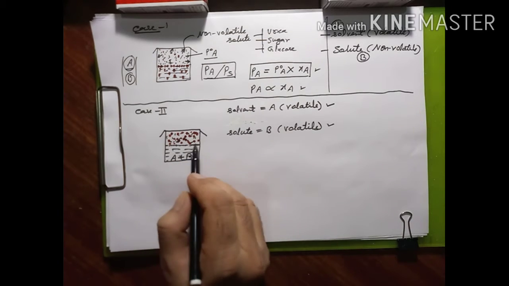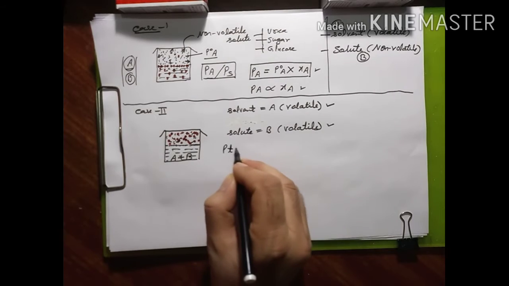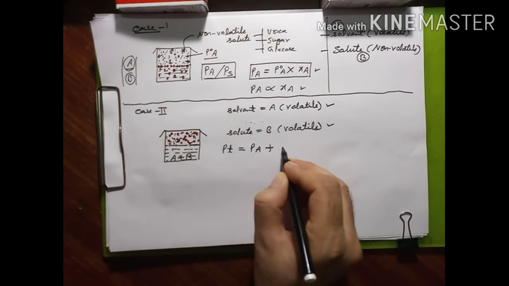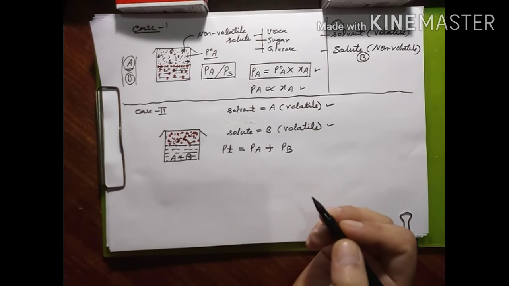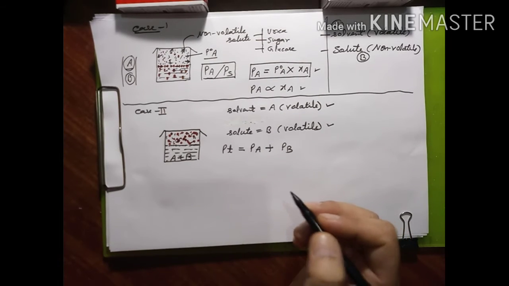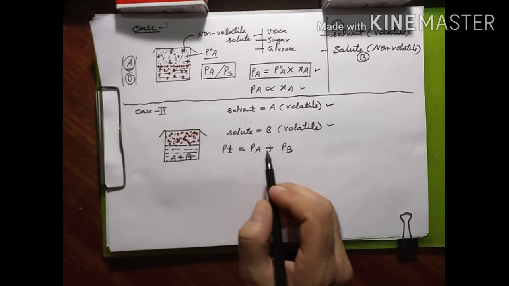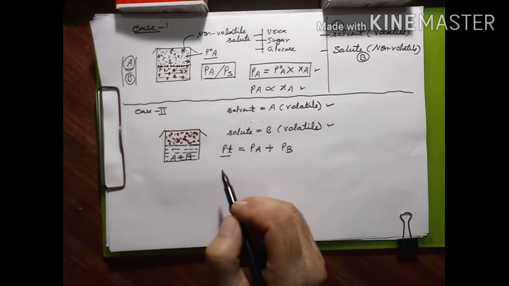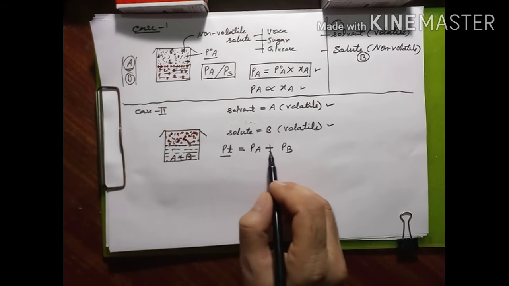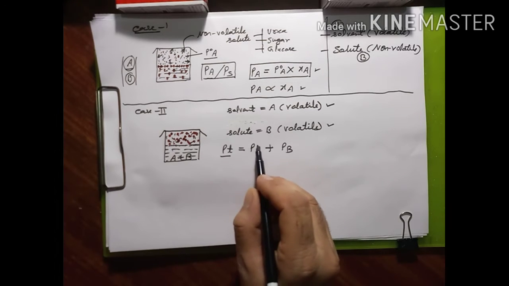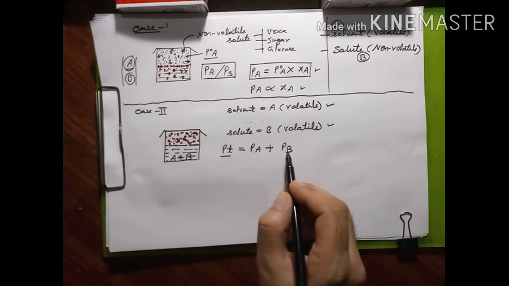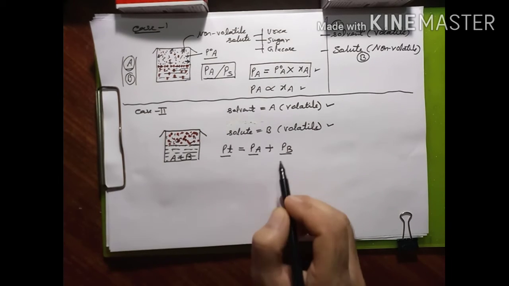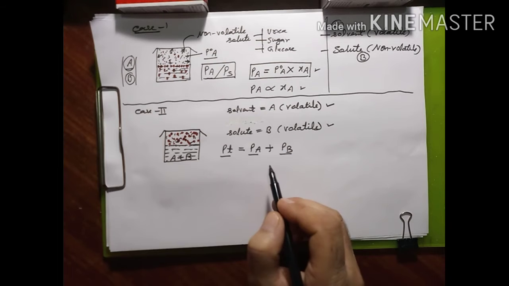In such a case, the total vapor pressure, that is PT, will be equal to the sum of the partial pressures of component A and component B. So if any numerical is given and in the solution the total vapor pressure is asked, then we can easily calculate it just by adding the partial vapor pressures of component A and component B. If PA and PB are given directly in the question, so far so good.